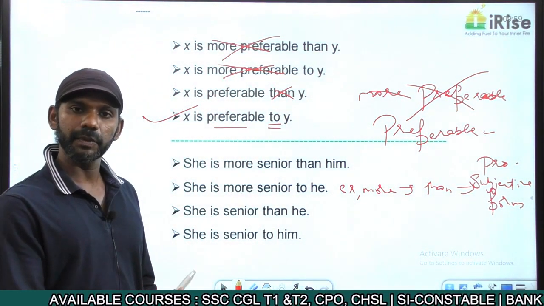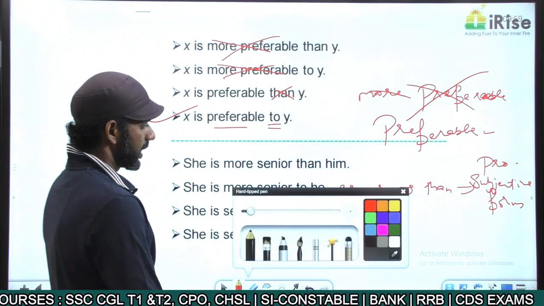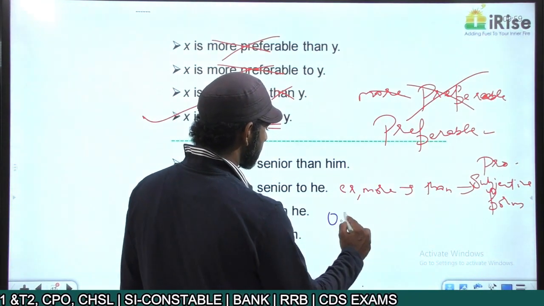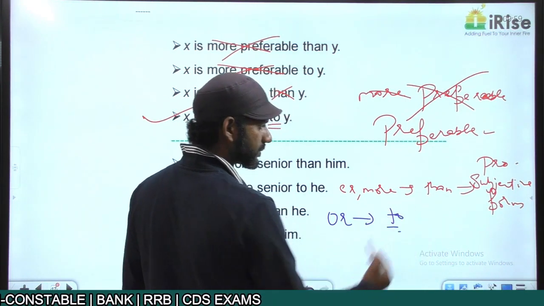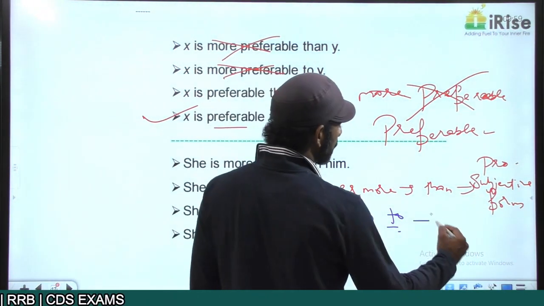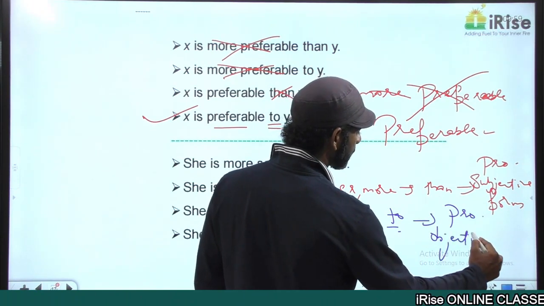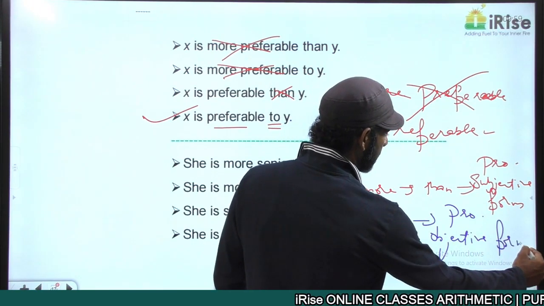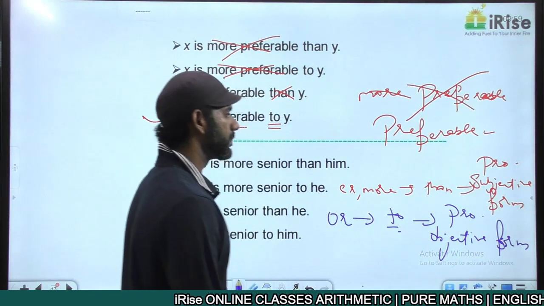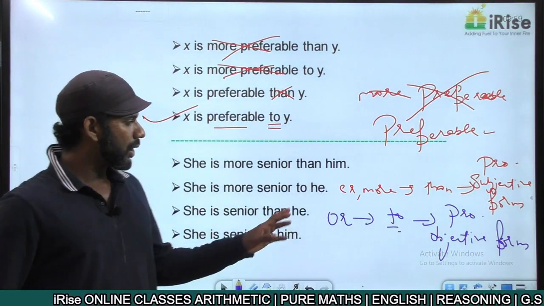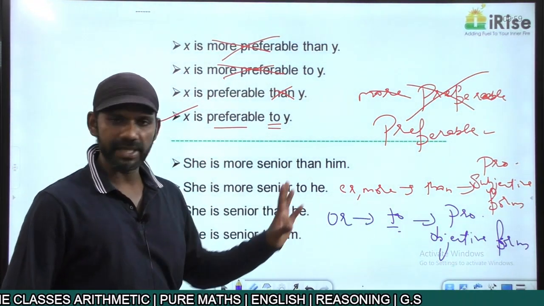And if it is than, the pronoun must be in the subjective form. OR words will be followed by to. And if it is to, the pronoun must be in the objective form. So ER words and more words are followed by than and a subjective pronoun. OR words are followed by to and an objective pronoun.